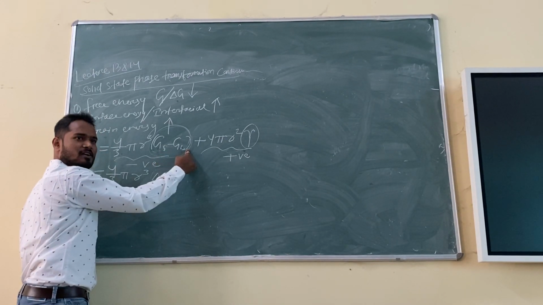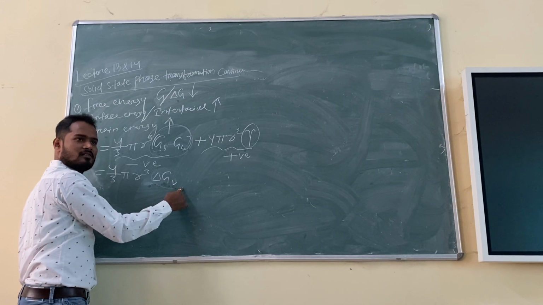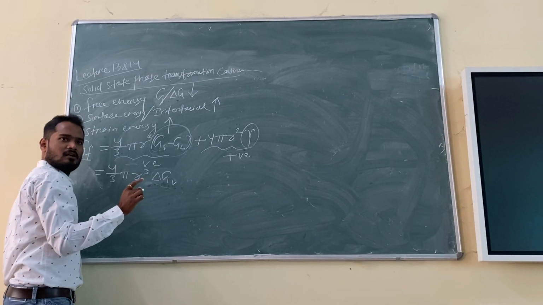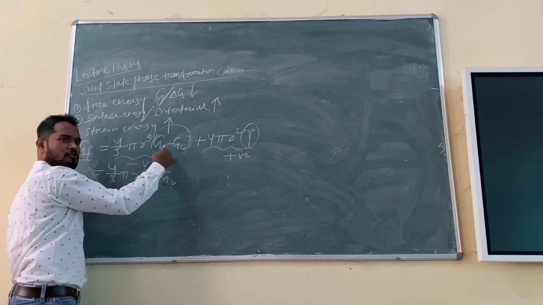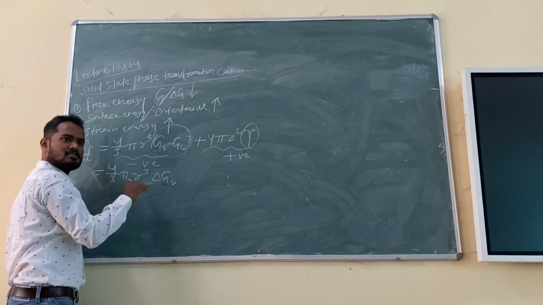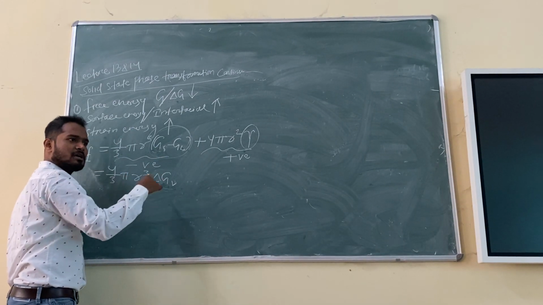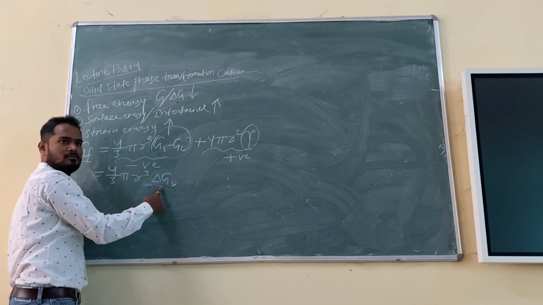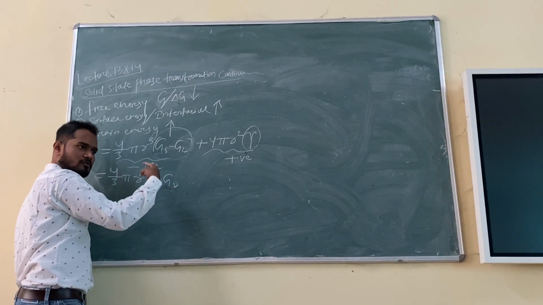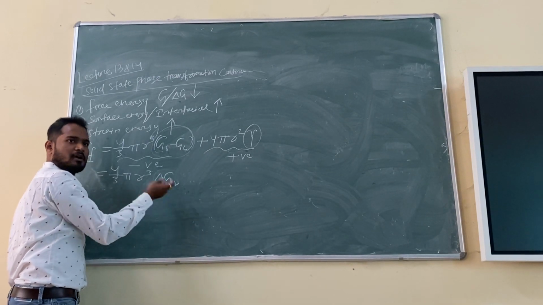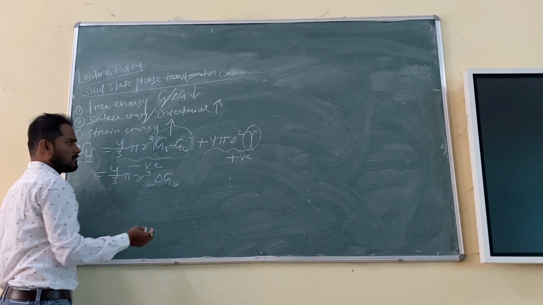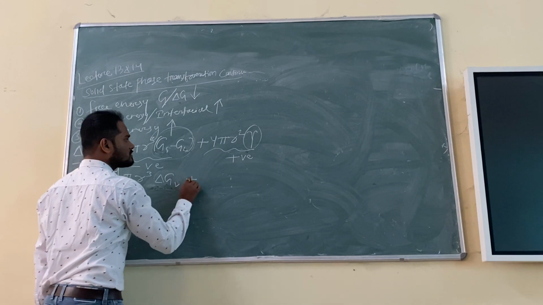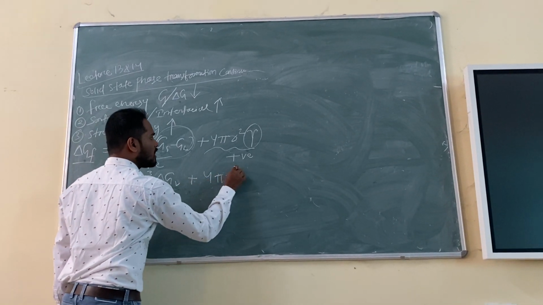Here it is solid and liquid, but here it will be solid and solid. You understand my point? This kind of transformation is liquid to solid transformation. But here we are discussing solid state phase transformation. One solid becomes another solid. So instead of GS minus GL, you can write delta GV, no problem. So product solid minus reactant solid. Plus 4 pi r square gamma.